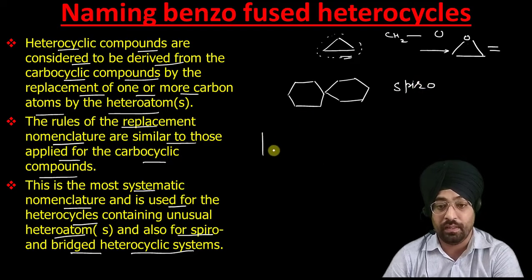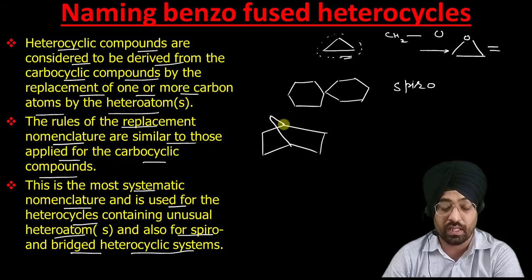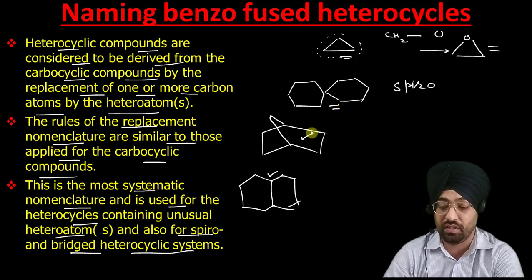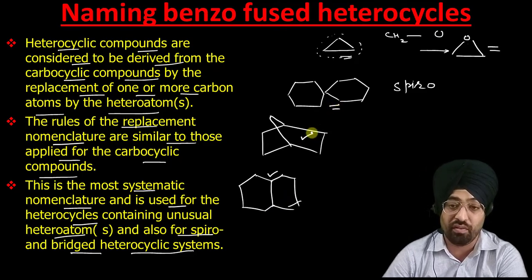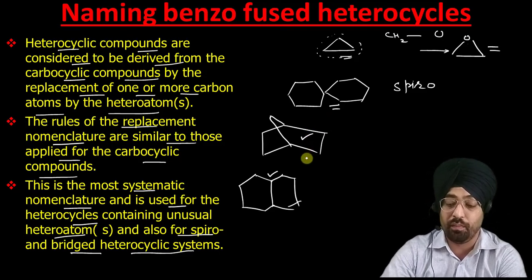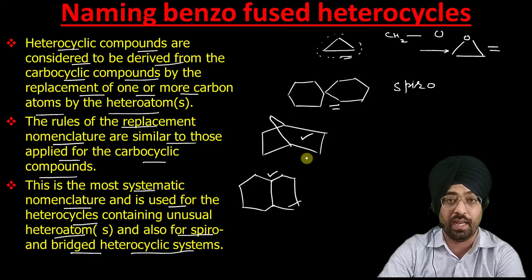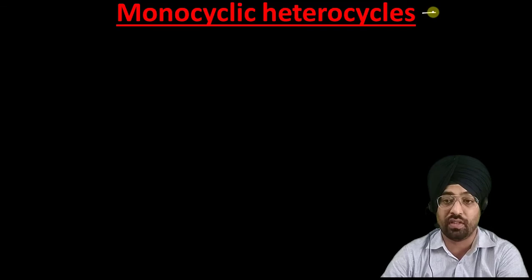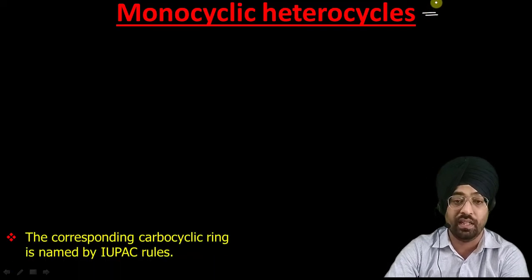On the other hand, this type of compound is called a bridged compound, in which the two rings are joined through more than two atoms. And if we have a system like this in which two rings are joined by two atoms, we have already discussed, these are called fused systems. This is a spiro system and this is a bridged system. So with this system we can name any fusion, spiro, bridged, any type of heterocyclic compounds. Now let us first start with monocyclic heterocyclic compounds, which contain only one ring.